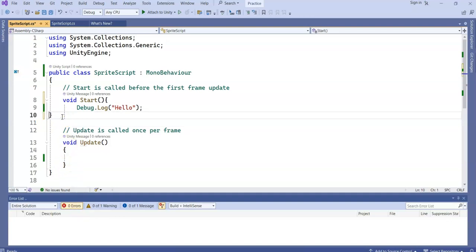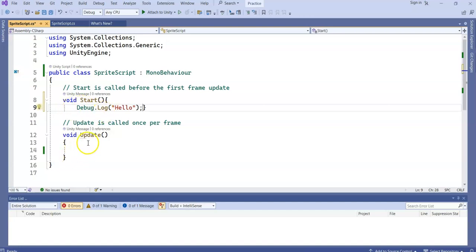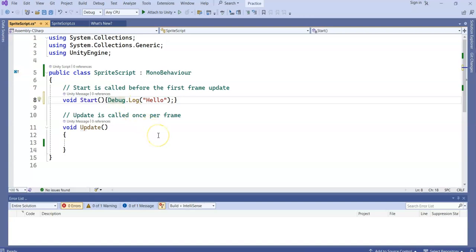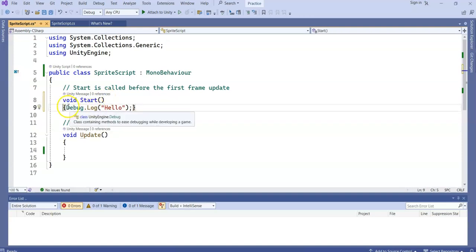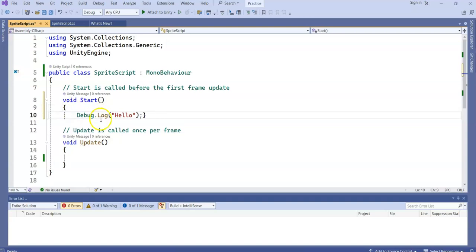We can move this curly brace to the end of our debug.log, and again, no errors. It will still run the same way. We could even take that debug.log and put the entire thing on the same line. The reason why it's not good practice to do so is because it makes reading this line of code much harder, especially if somebody else is reading your code. So it's good practice to include extra whitespace to make it easier for your code to be read.